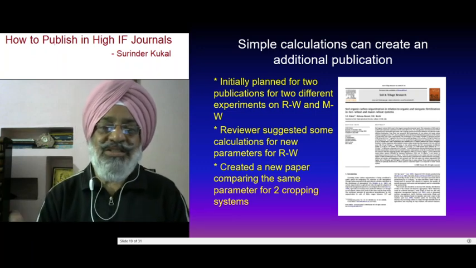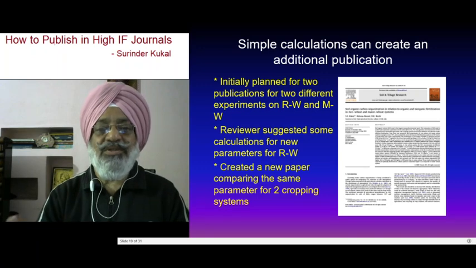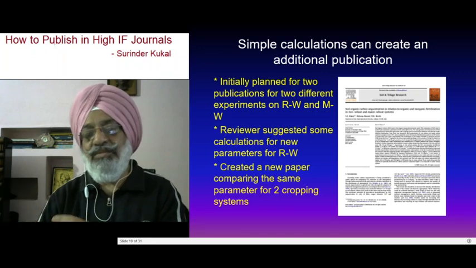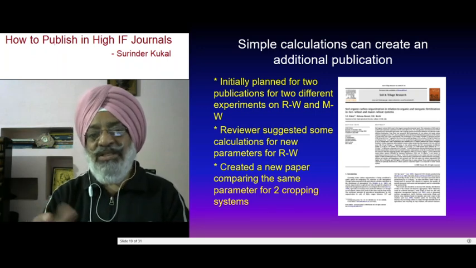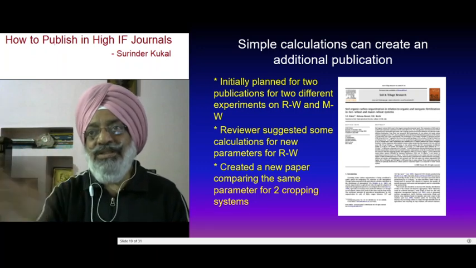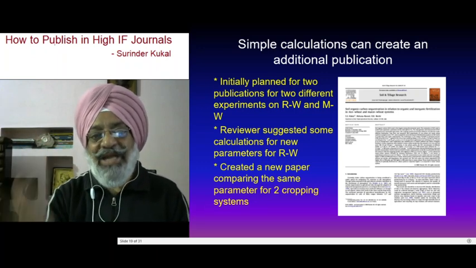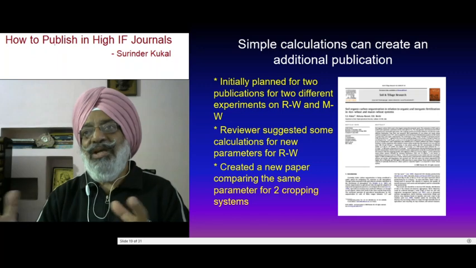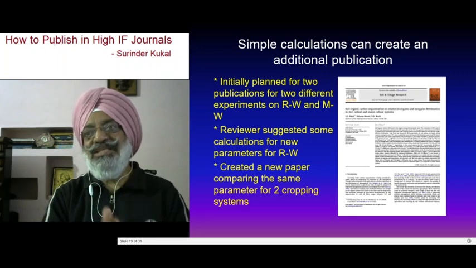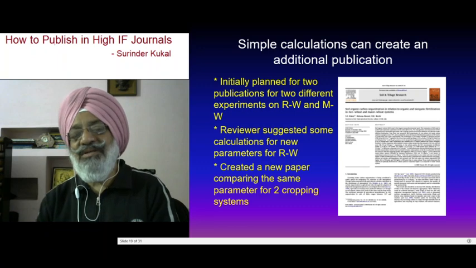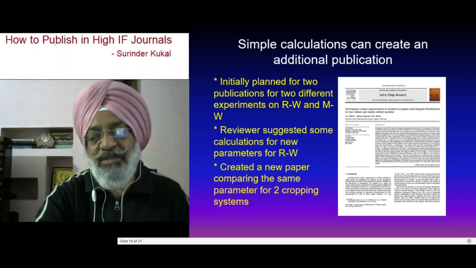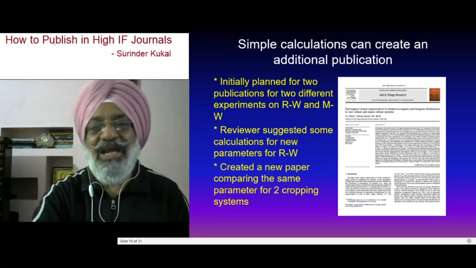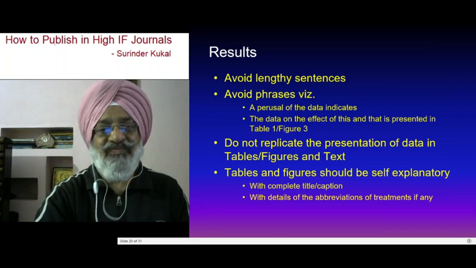So, the reviewer was very nice. He suggested some more calculations for new parameters in rice wheat, because by this time we had not submitted the maize wheat publication. In rice wheat he suggested that you can also calculate this and find out these parameters. That gave me an idea: now I have maize wheat, so why not prepare another publication giving a comparison of rice wheat and maize wheat. I did that, and that publication came out as a third publication without much effort. So, this is how simple calculations can create an additional publication.